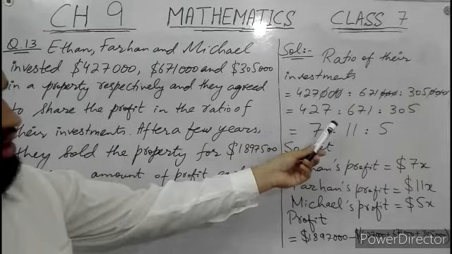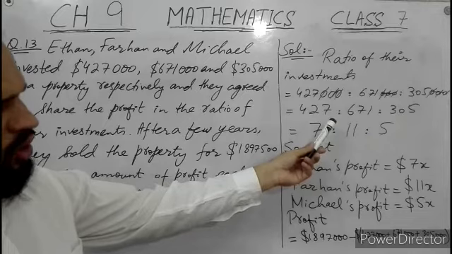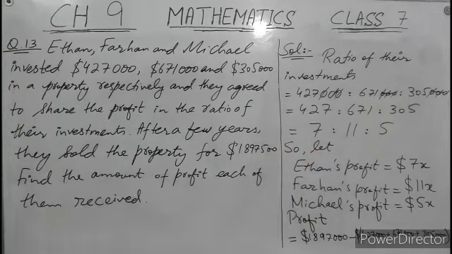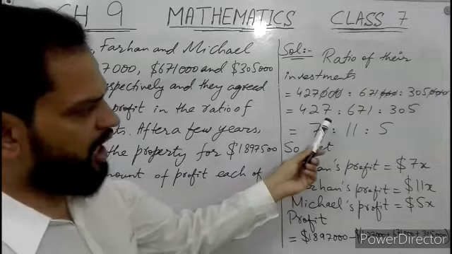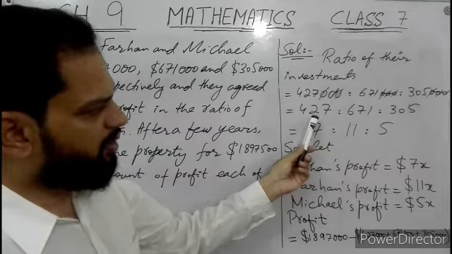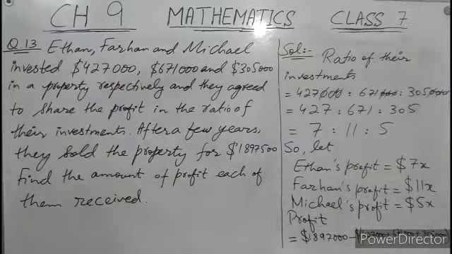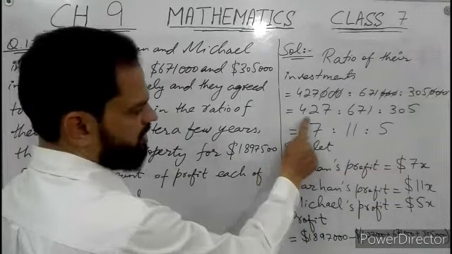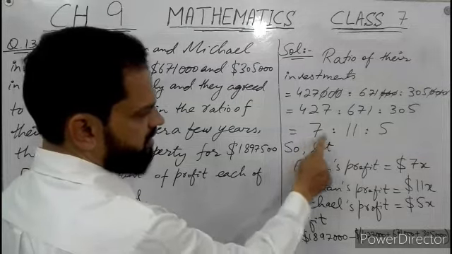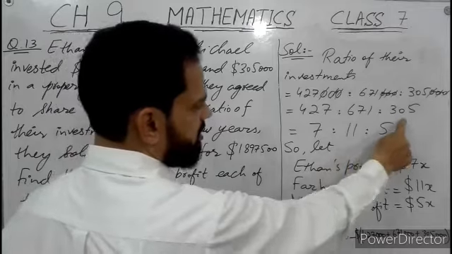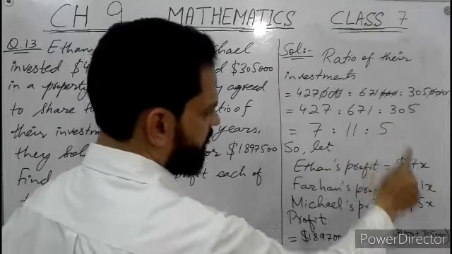Here you can see I have found the ratio of their investment. Firstly I have divided with 1000. Then we will check the division by prime numbers. All the numbers 427, 671 and 305 are all divisible by 61. So I have divided 427 by 61 to get 7, 671 divided by 61 to get 11, 305 divided by 61 to get 5.